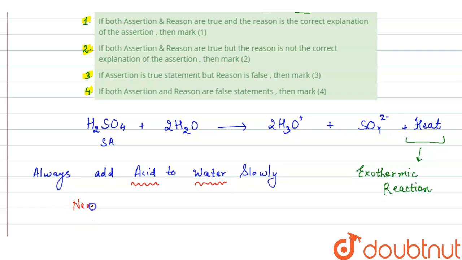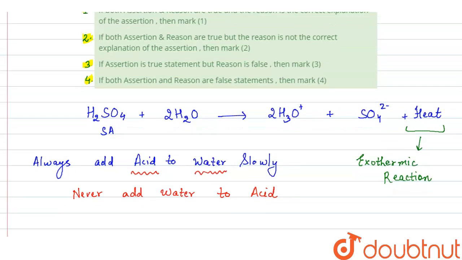Never add water to acid, because in that case, due to more acid, the heat released will be very large, which can cause accidents, right?